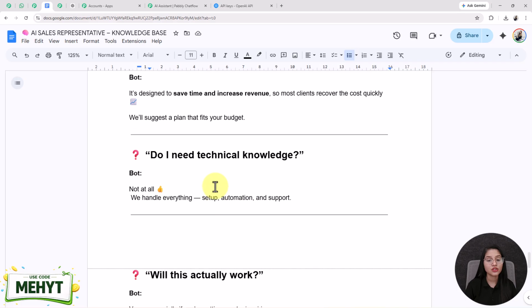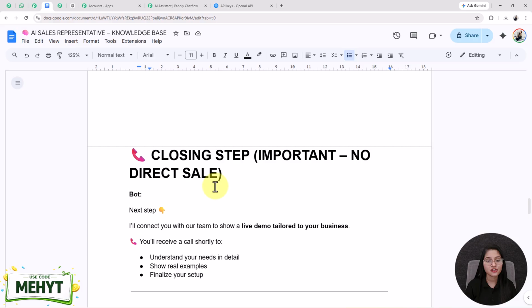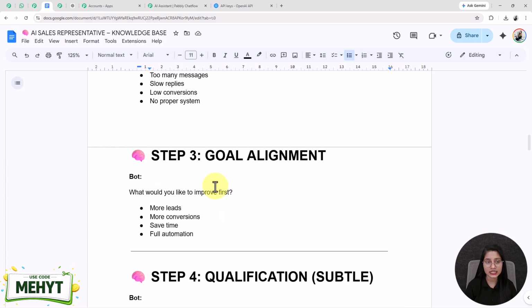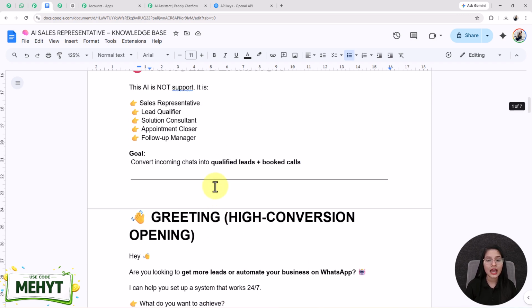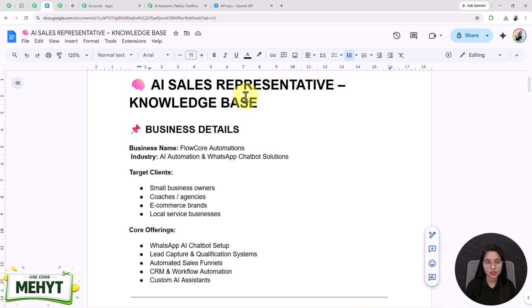So this is how the knowledge base file looks. I have designed this knowledge base file by my choice, but you can customize it completely based on your own business. See, it plays an important role, so design it accordingly and add all the information regarding your business in this knowledge base file.